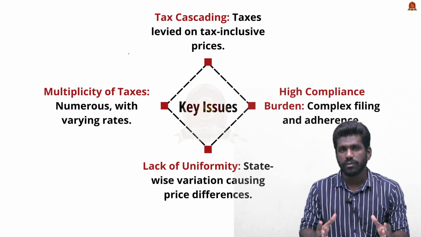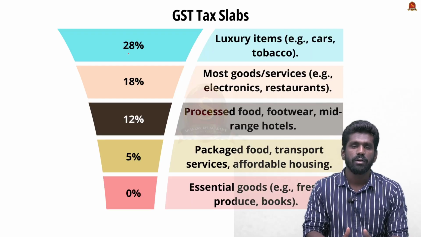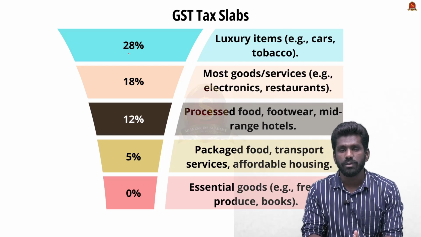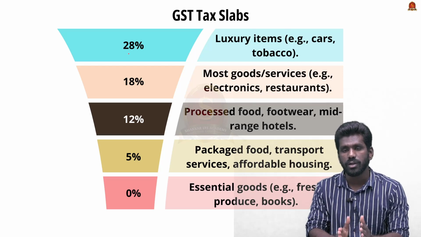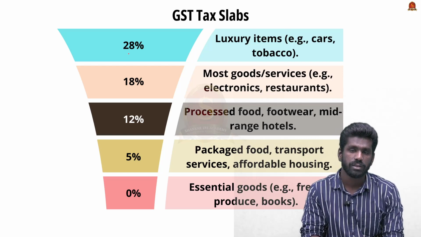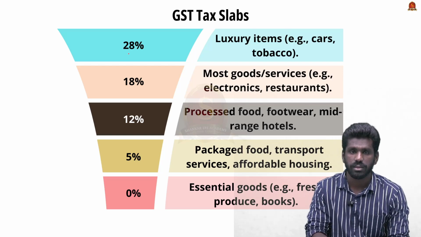So these are some of the issues that have been rectified by the GST system. Now let us have a look at the GST tax slab. The essential goods like fresh products and books have no GST, that is 0% GST tax. The packaged food and transport services, affordable housing, and these products are given 5% taxation.